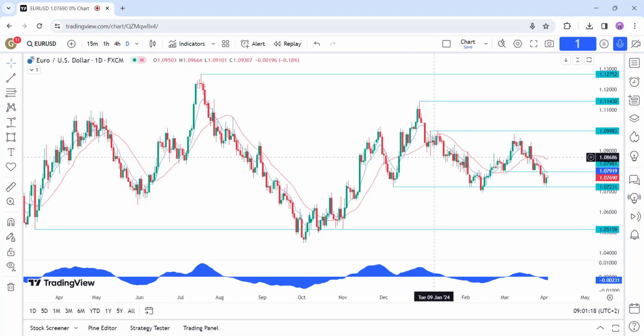Hi everyone, this is a technical analysis on EUR/USD. Let's start with some fundamental background first.